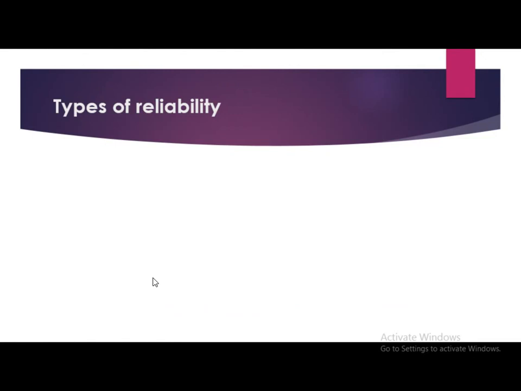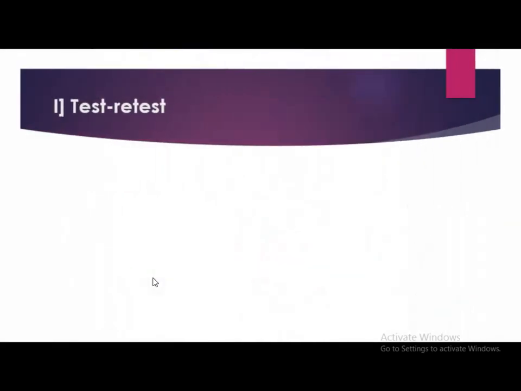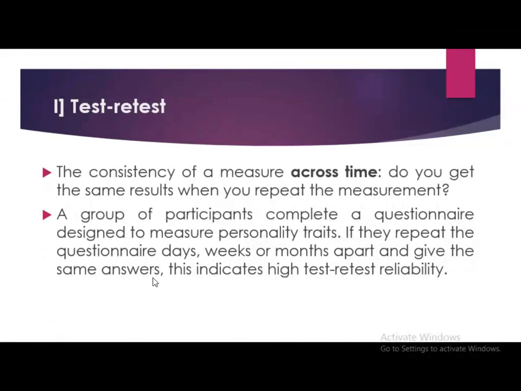Now we will see various types of reliability. There are three types of reliability: the test-retest method, the inter-rater method, and the internal consistency method. Now we will see each and every type in detail. First we will start with test-retest. The consistency of a measure across time. Do you get the same result when you repeat the measurement?